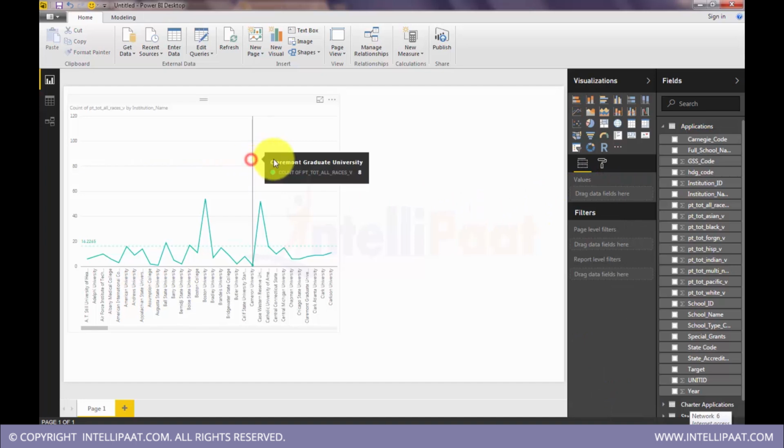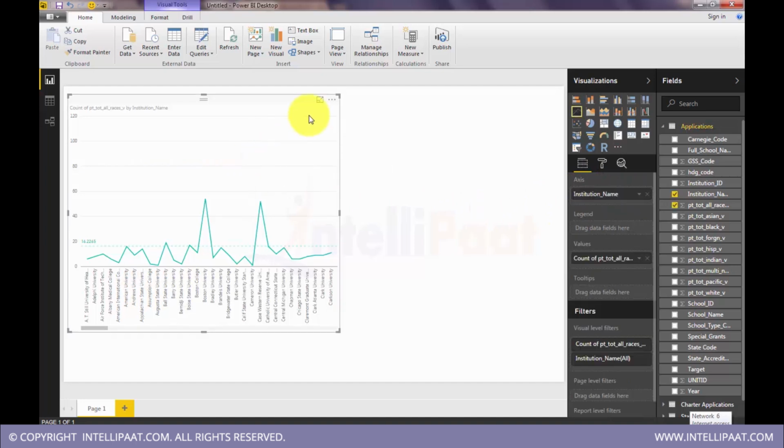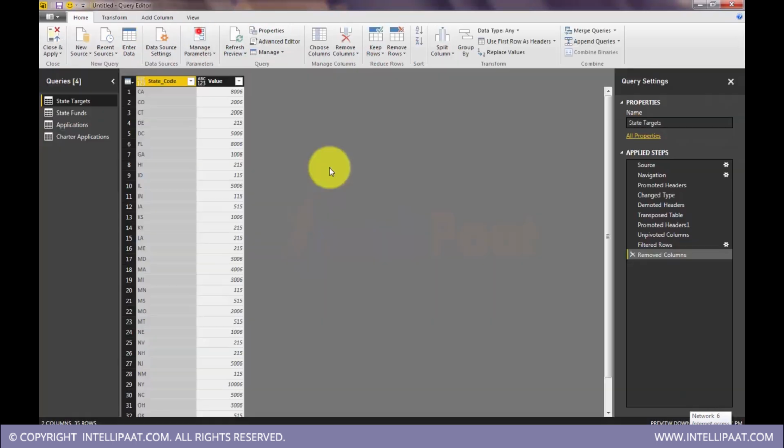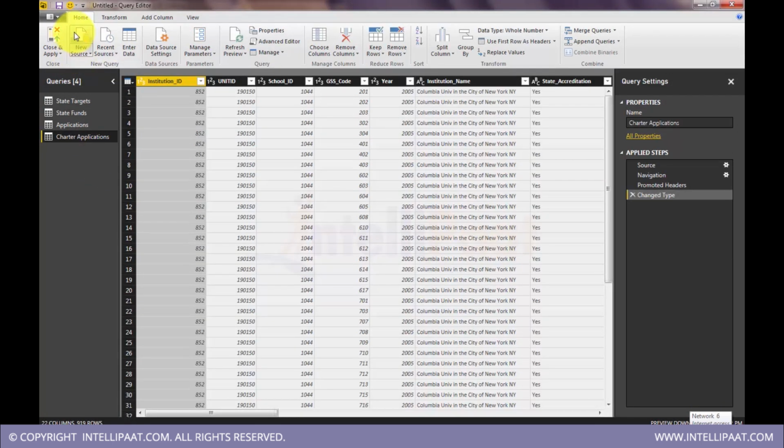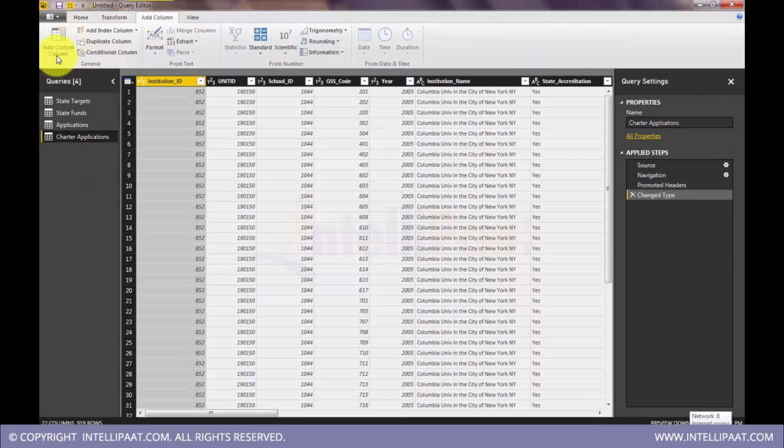Okay, let's take this out from here. Get back to the query editor. So now here I will create a new column, conditional column.